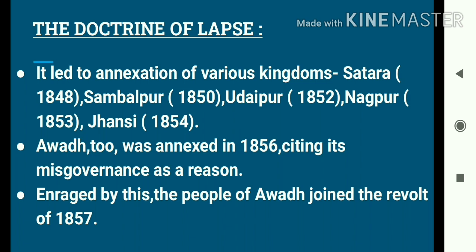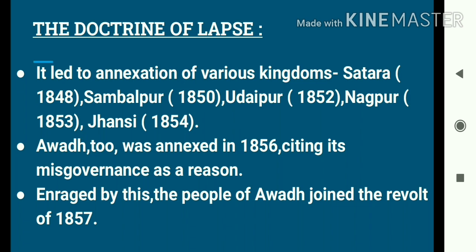According to this doctrine, any kingdom would come under the purview of the East India Company if the ruler of that kingdom dies and if he does not have a son or a male successor or a male heir to take over the throne. And in this way, the company adopted this strategic move to take over the remaining territories of India. So this doctrine of lapse led to the annexation of various territories by the company. For example, Satara, Sambalpur, Udaipur, Nagpur, Jhansi. In fact, Awadh too was annexed by the company through this doctrine.